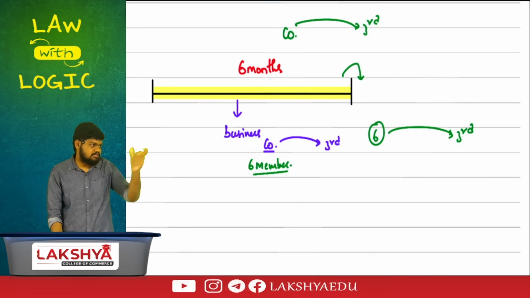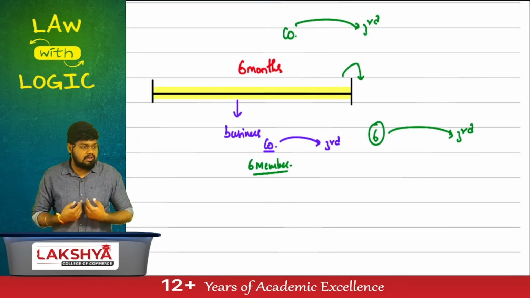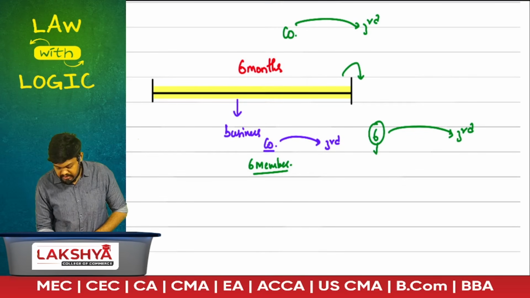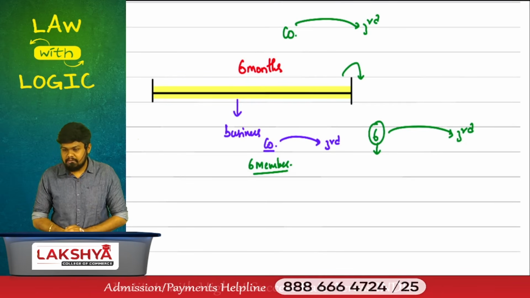For the first 6 months, who is liable? The company. After 6 months, whatever contracts are entered, who is liable? Members. Members will be personally liable because these members have failed to increase the number of members to the minimum requirement.